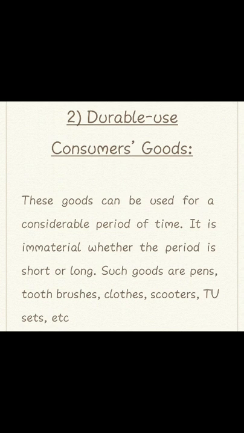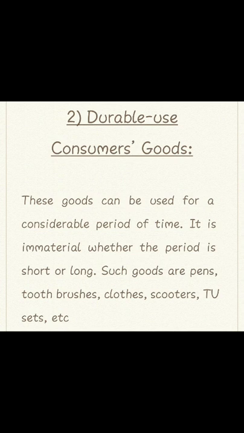Next is durable use consumer goods. These are goods we use for a long or short time period, not just once. It means again and again, maybe for a short time, maybe for a long time, we use the good for our consumption. Clothes are short time period goods; we use them many times.